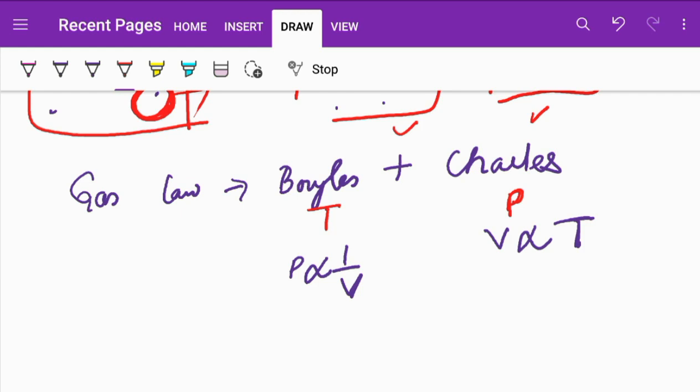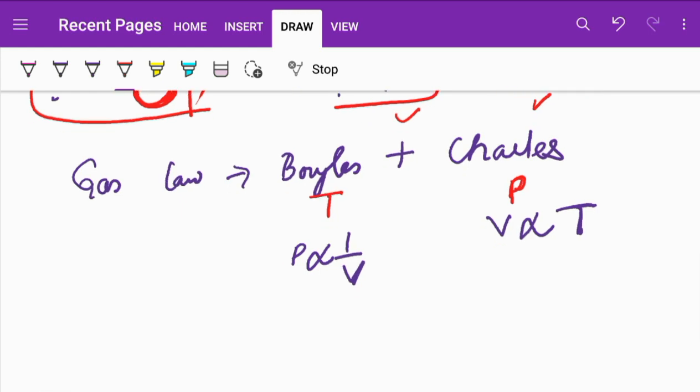Let's consider water because it's the simplest system that we can study. We take water and boil it in an open atmosphere, because atmospheric pressure is fixed, right? It doesn't change abruptly. So atmospheric pressure is fixed at 1 atmosphere. We are boiling water, so the volume increases because we are increasing the temperature. This is what Charles' law states.